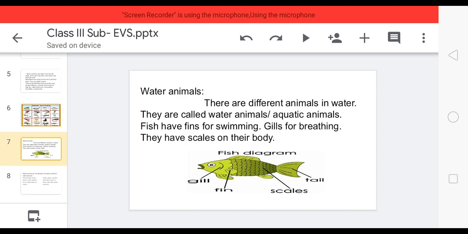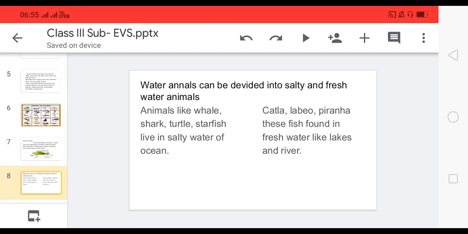Now next, see, now water animals can be divided into salty and freshwater animals. Okay, salty means the animals which live in sea and oceans, and freshwater animals means the animals which live in a river, pond. Okay, so we can divide them. We can divide water animals into two groups, that is salty water and freshwater animals.